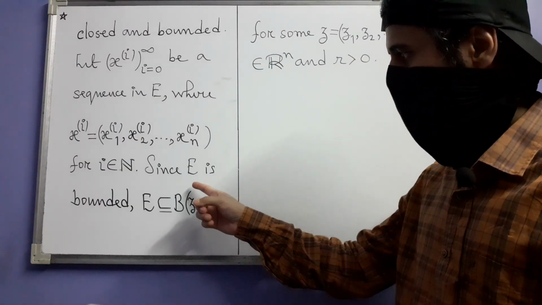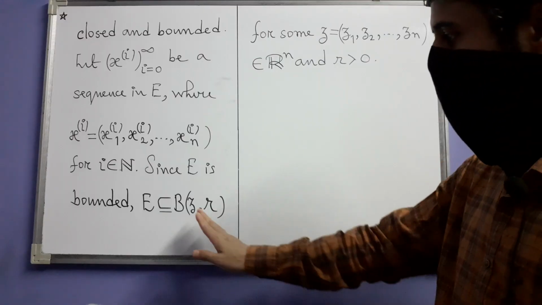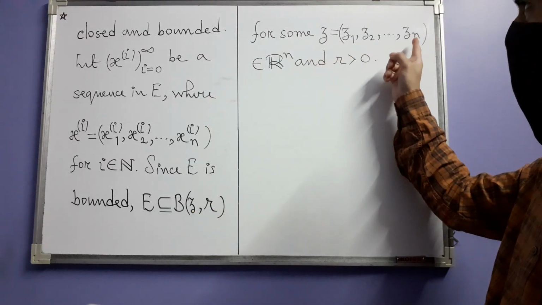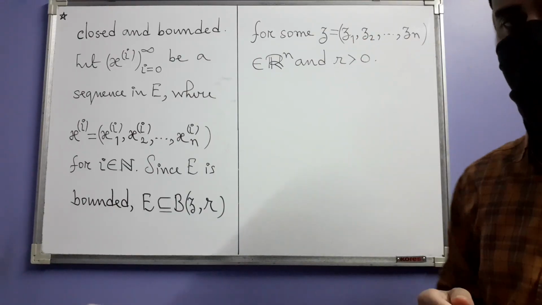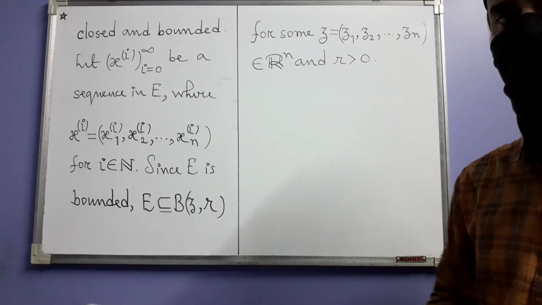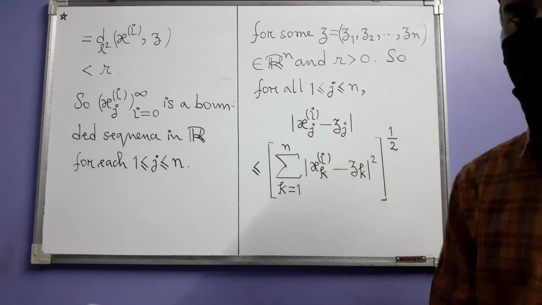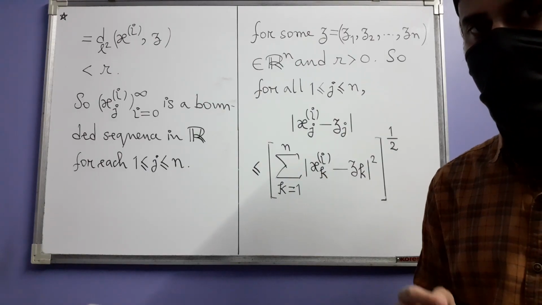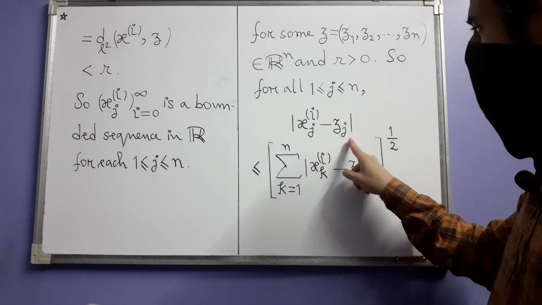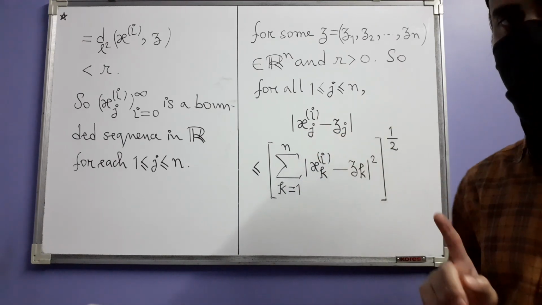Now since the set E is bounded, it will be contained in some ball B with some center Z and radius R, where Z is some such n-tuple having ith component set Zi, and where R is a positive real number. Now you fix an integer j between 1 and n inclusive, that means j can be 1, j can be n, and you consider this difference, the numerical difference between xji and zj.